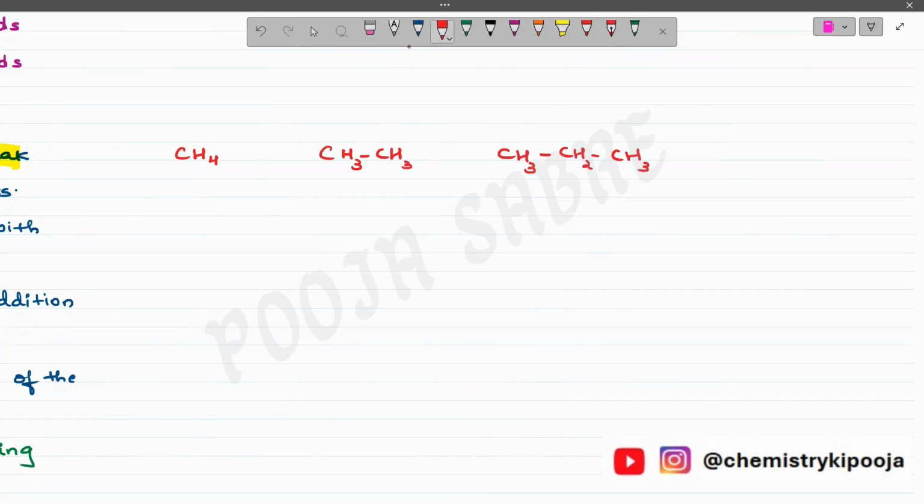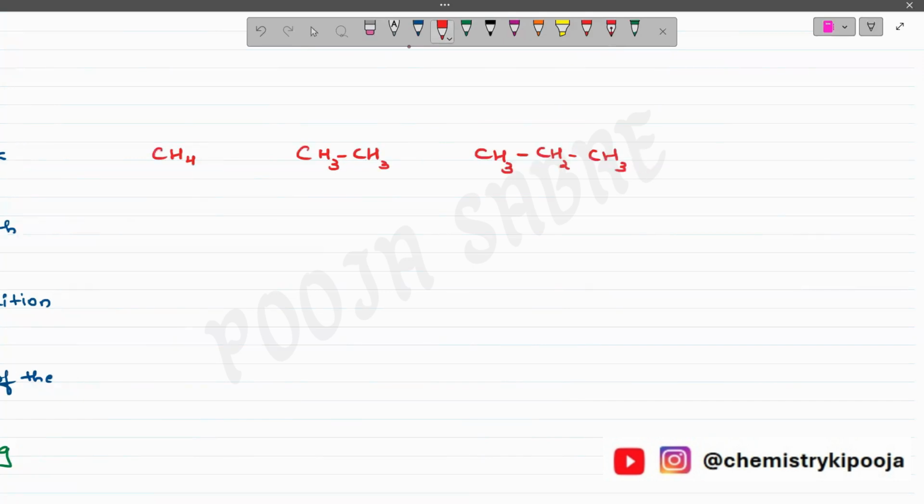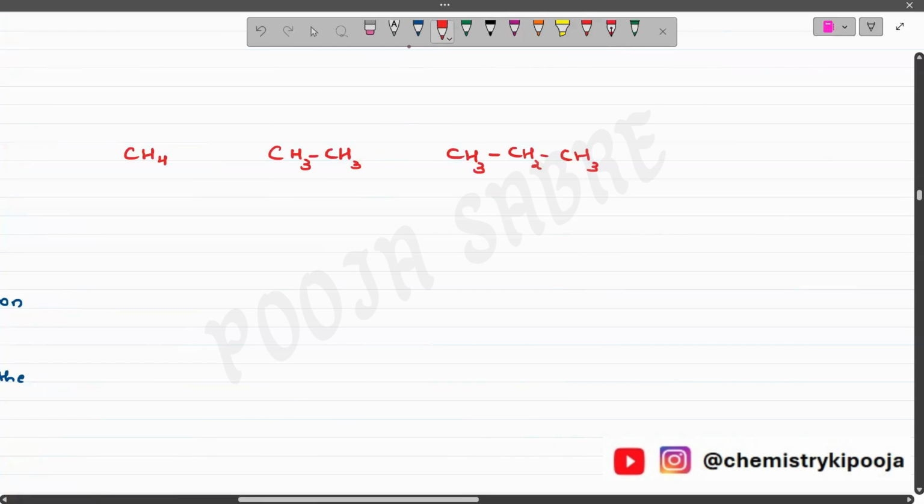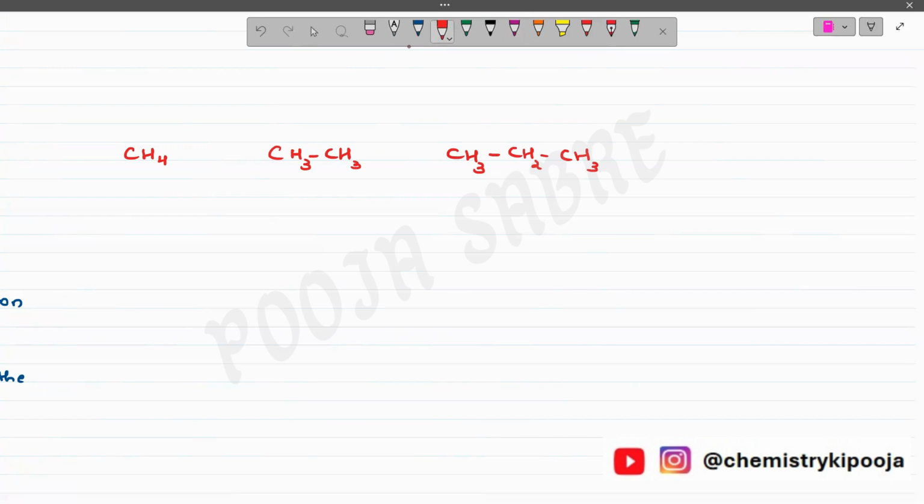Is it going to increase or decrease? Now pay attention. Always remember the boiling point of alkanes increases regularly with the increase in the number of carbon atoms. So boiling point is directly proportional to the number of carbon atoms.